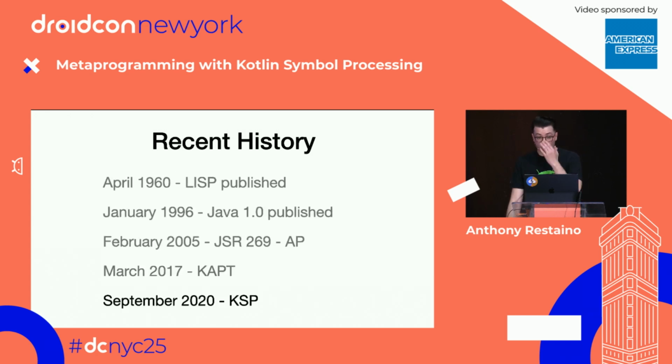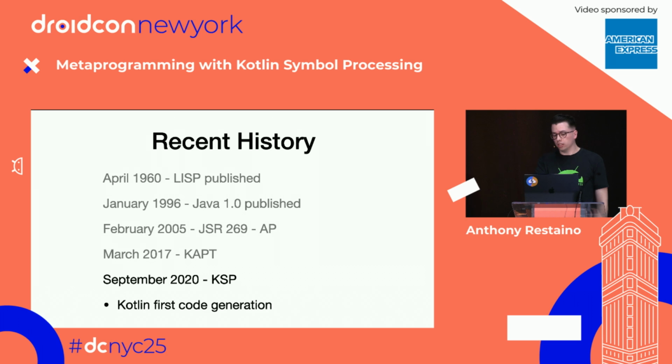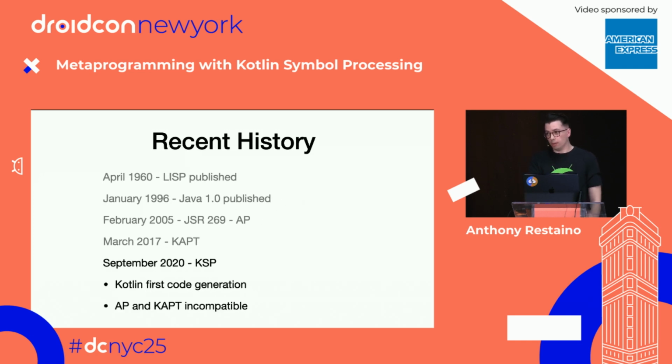So now go all the way to September of 2020. The first version of KSP was released by Google. And this is Kotlin-first code generation. This is what we really like. Not everyone likes KSP. If you were here at some of the earlier talks, some people said nobody wants to learn KSP. I somewhat agree. It's a little complicated. So this is incompatible with annotation processing and Kotlin annotation processing, and that's because both of those things were tied to Java. We don't want to be tied to Java. That's bad. We want to be just writing Kotlin. We don't care about Java anymore.